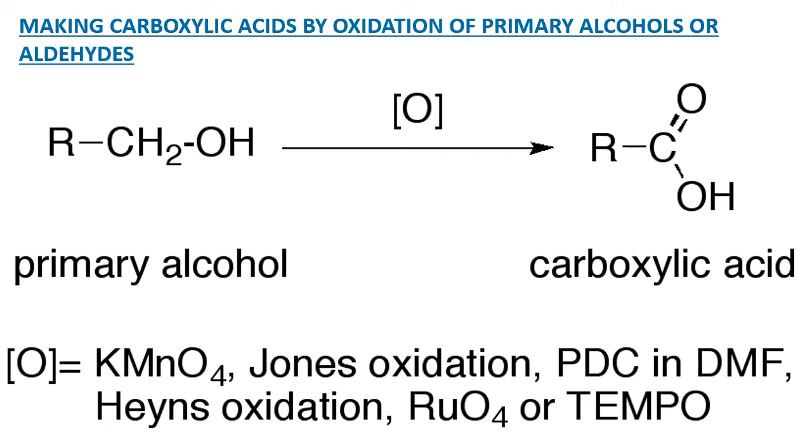So after knowing what carboxylic acids are, where they are available, and even after knowing the importance, where they are used, now it is our prime duty to understand how carboxylic acids are prepared. They are prepared by a variety of methods. So we discuss only some. The first one is what? Oxidation of alcohols or aldehydes.